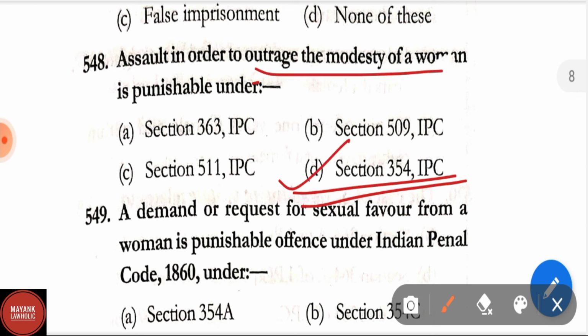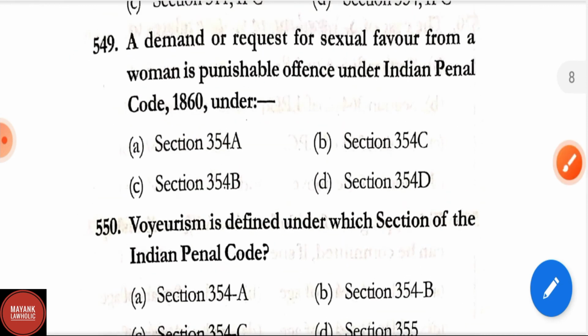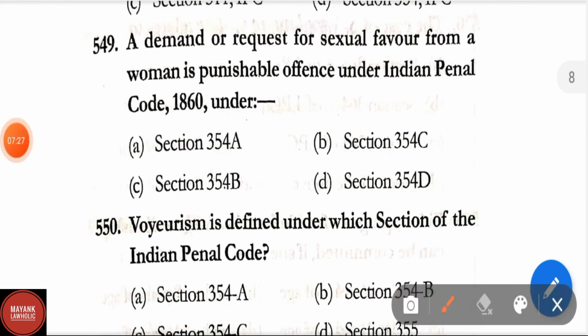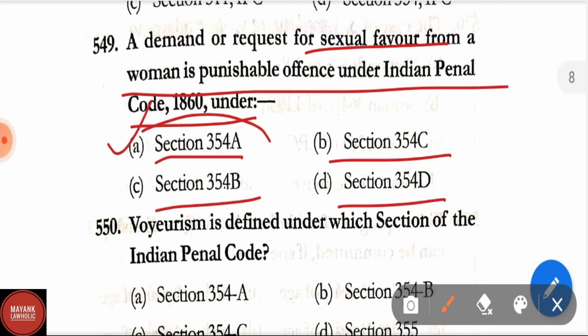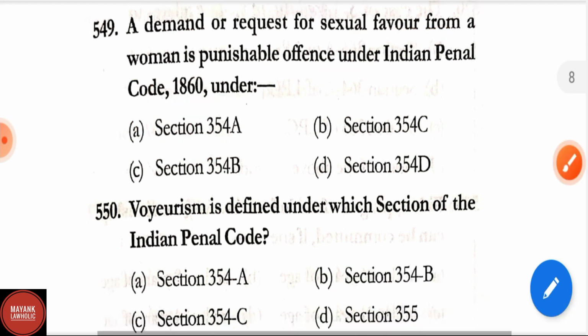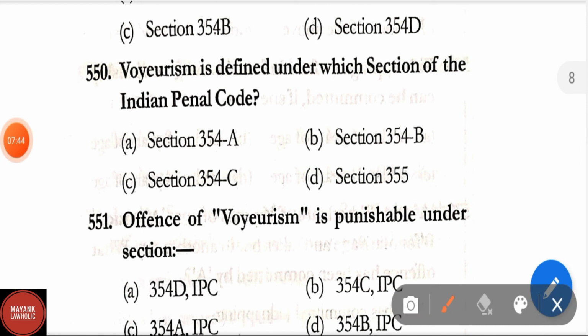Assault in order to outrage the modesty of a woman is punishable. Question number 549. A demand or request for sexual favor from a woman is punishable under IPC under section 354A, section 354C, section 354B, section 354D. Correct answer is option A, that is section 354A. Question number 550. Voyeurism is defined under which section of IPC? Section 354A, 354B, 354C, section 355. Correct answer is option C, that is section 354C.